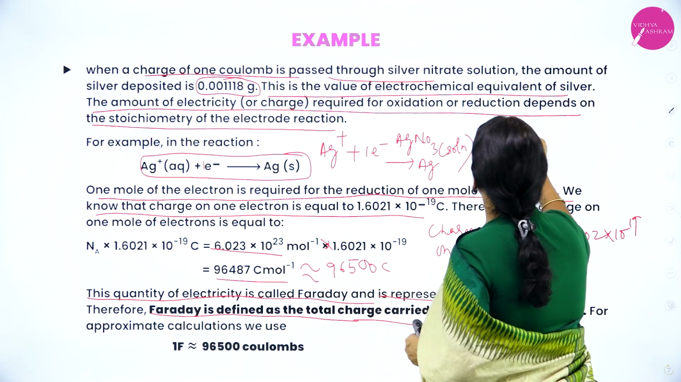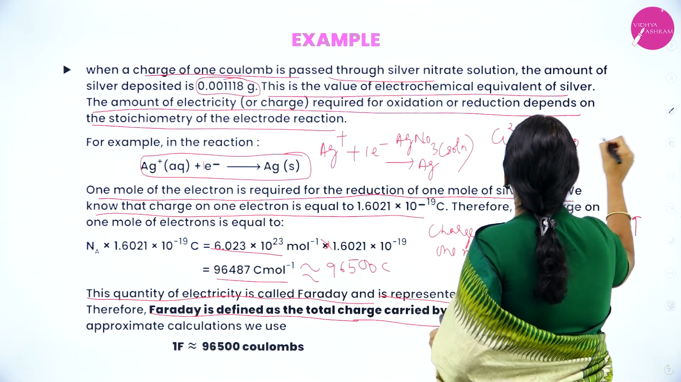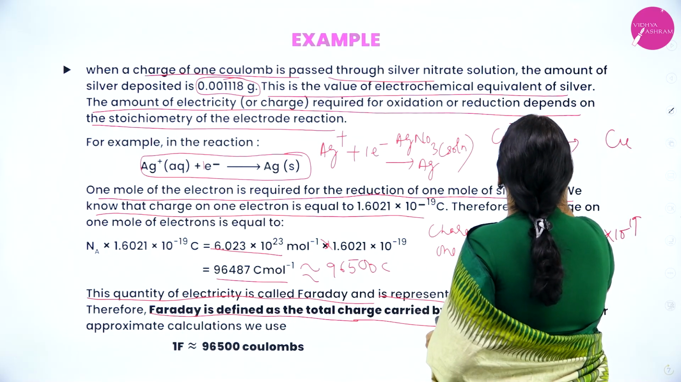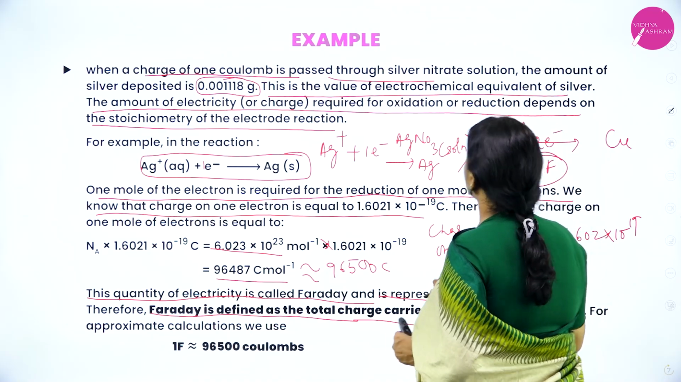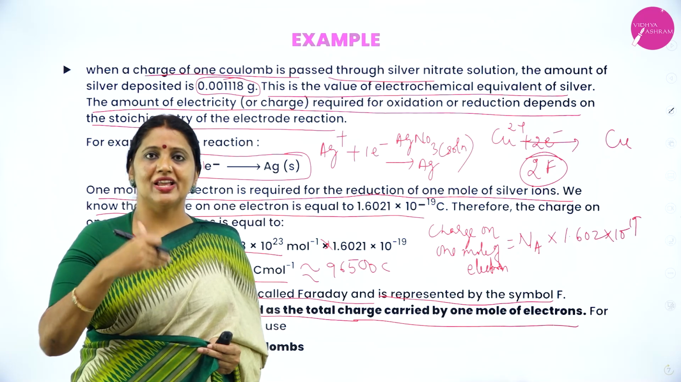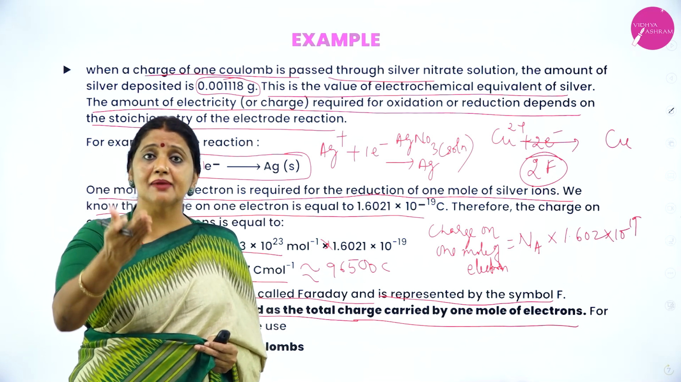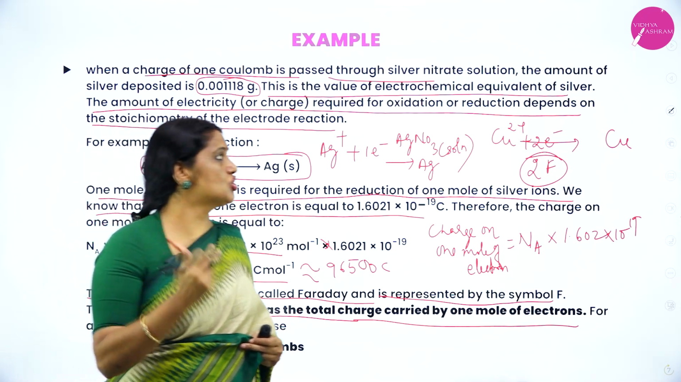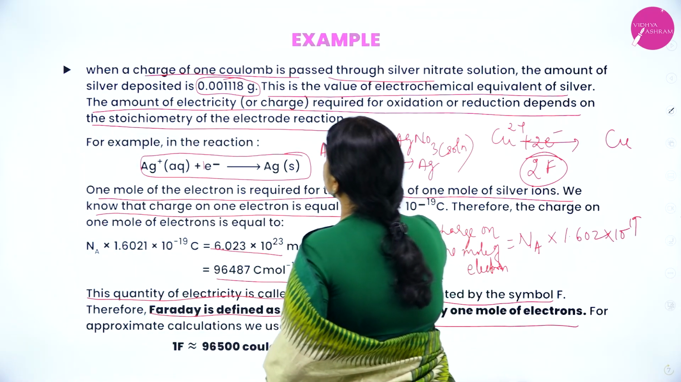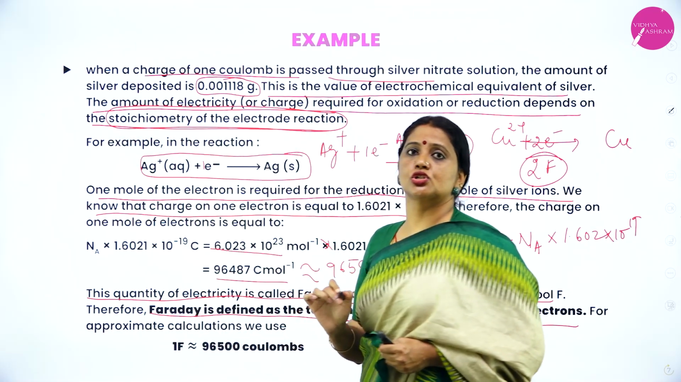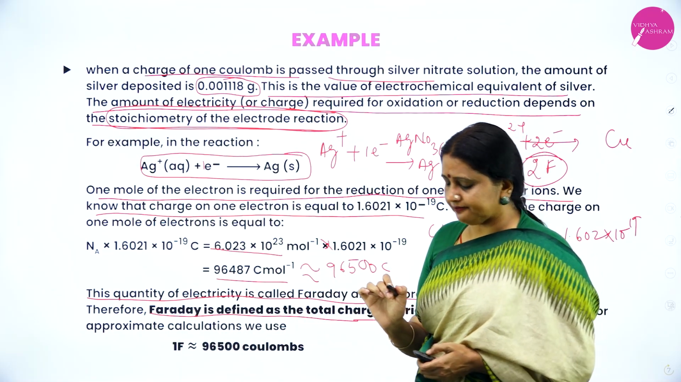For example, if copper ions get reduced to copper, you require 2 moles of electrons. Therefore, you require 2 Faraday. When you consider aluminium, what's the valency of the aluminium ion? Al3+. Therefore, it requires 3 Faraday of electric charge. So it depends upon the stoichiometry of the electrode reaction.